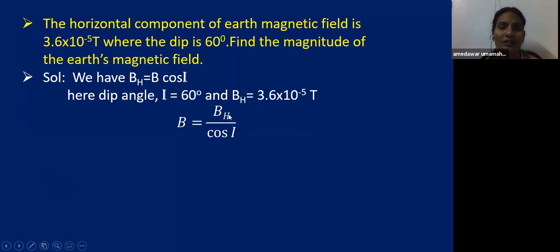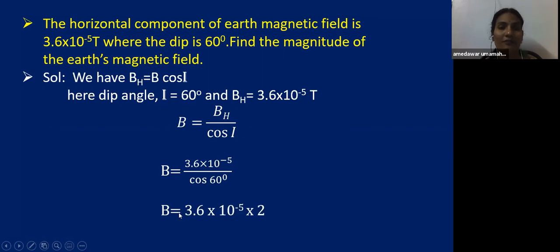So this is the horizontal component of the magnetic field, BH, and this is the magnetic field, and this is the dip angle, that is B equal to BH by cos I. BH is given, that is the Earth's magnetic field, 3.6 into 10 to the power of minus 5 Tesla. Substitute the value in this equation, that is B equal to 3.6 into 10 to the power of minus 5 by cos 60.